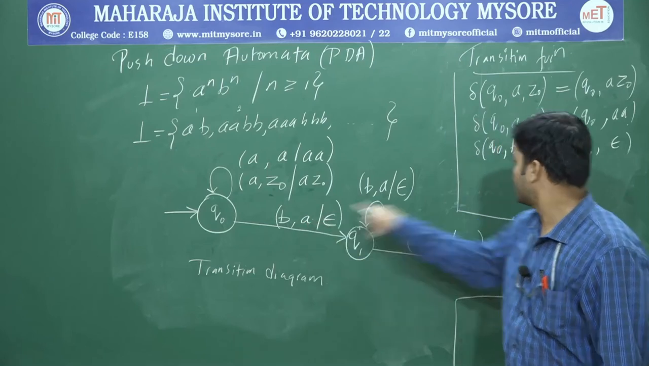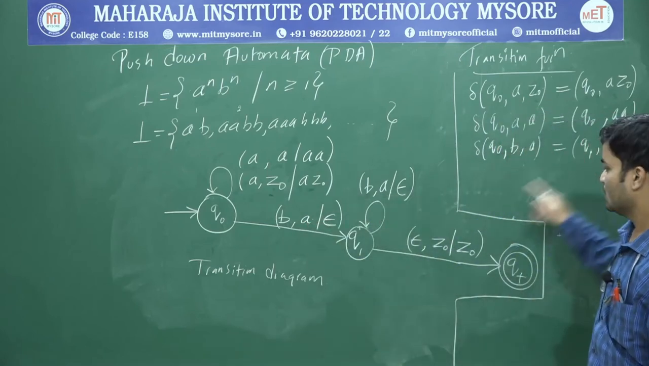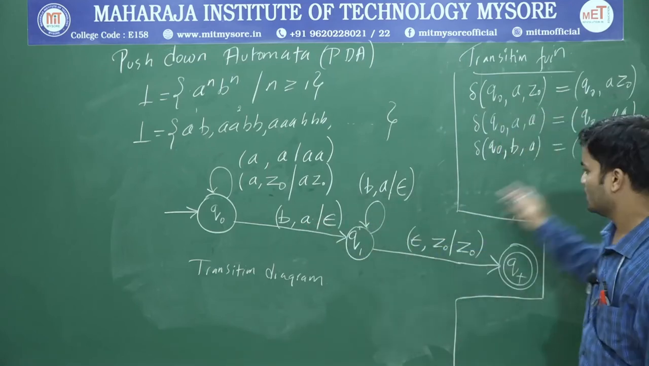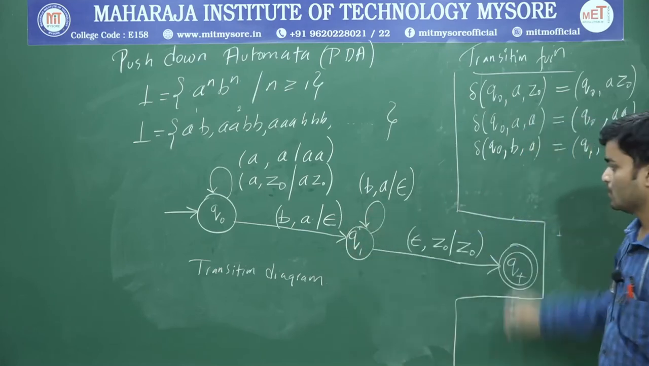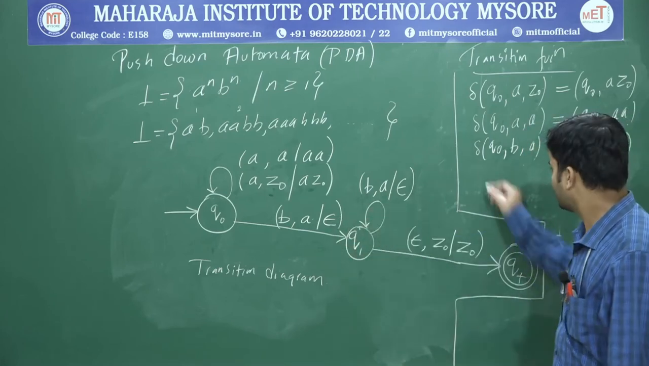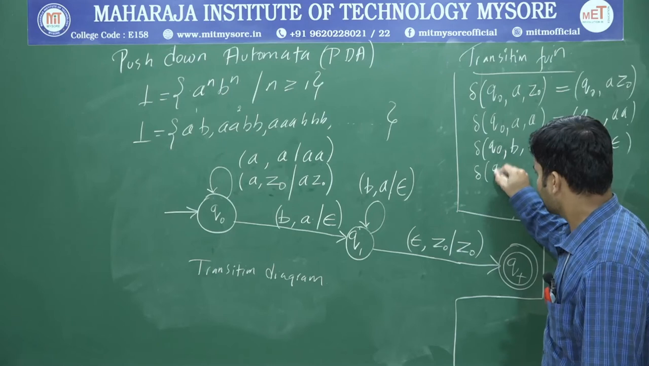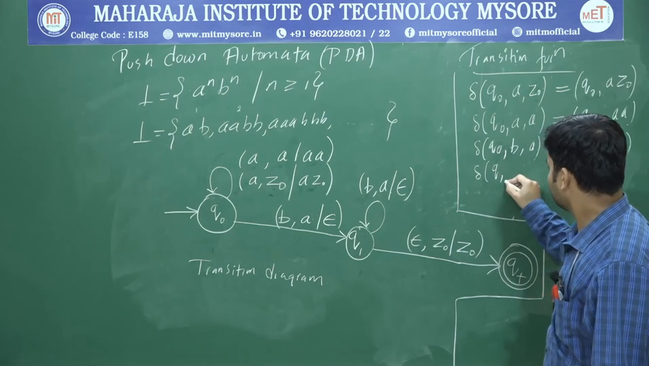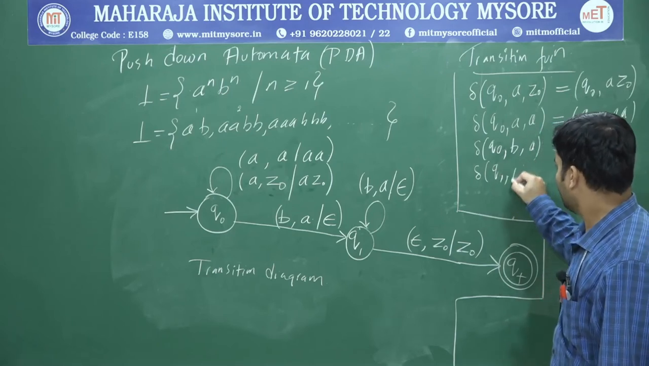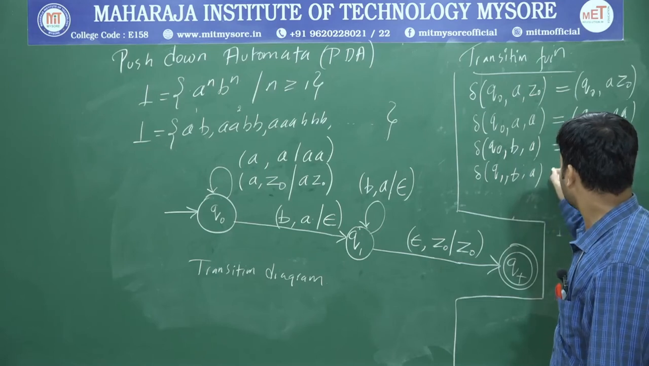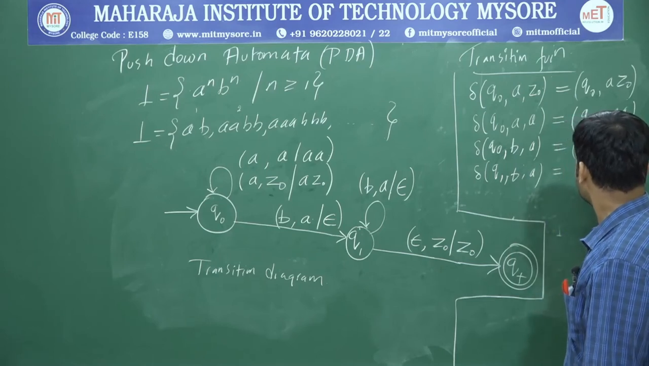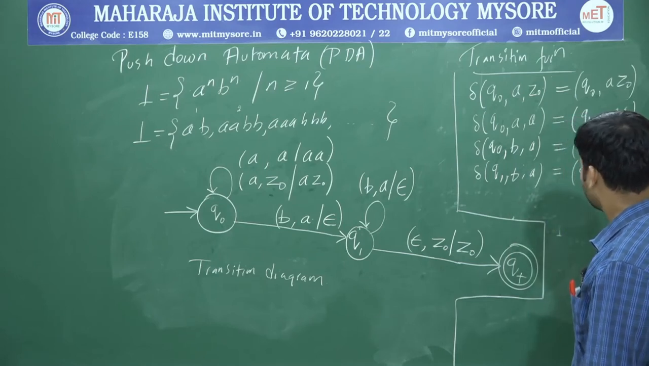So Q0, the first part is B comma A. Next, it has taken a transition toward Q1. Now write this part, epsilon. That's it. So next is delta of Q1 comma B comma A. So it's again Q1 comma epsilon.